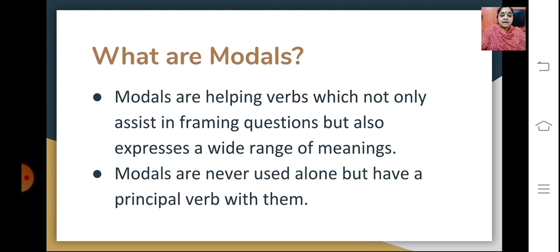Modals are helping verbs which not only assist in framing questions but also express a wide range of meanings. They support the verbs, okay, and make us understand things better. Modals are never used alone but have a principal verb with them. So there is always a main verb, and these modals support these principal verbs.